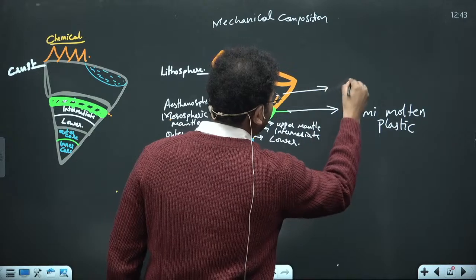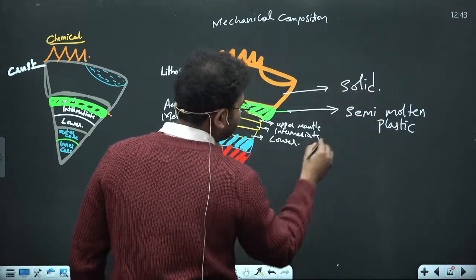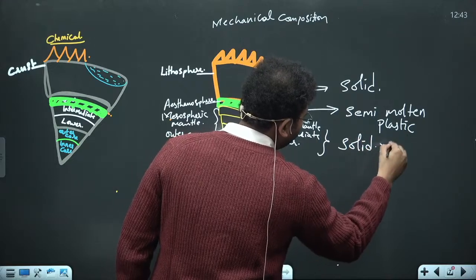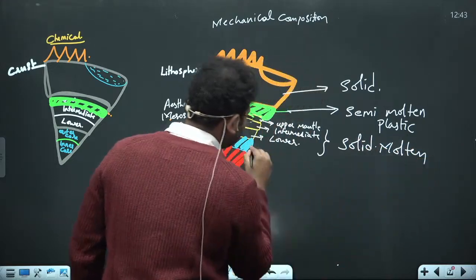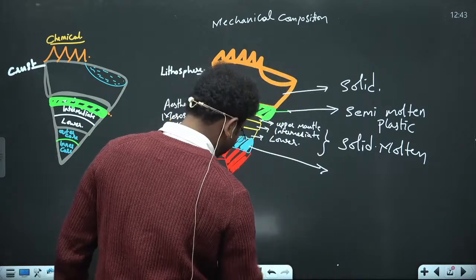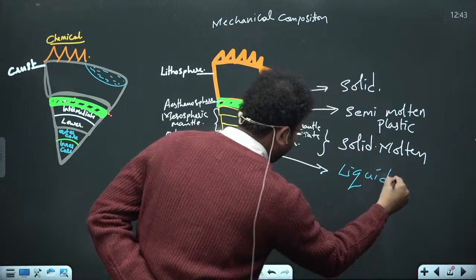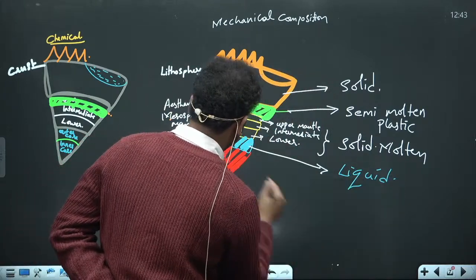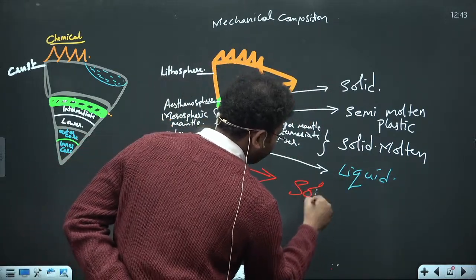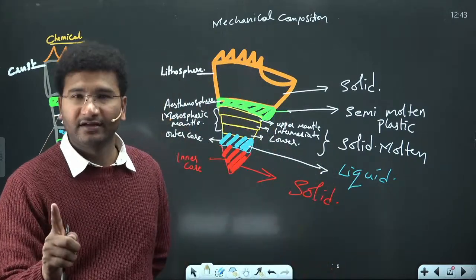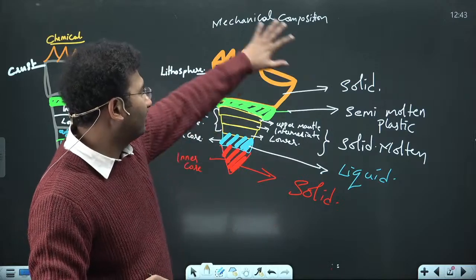This is solid, and this is again solid, molten solid, and this is liquid, and the outer core which is there, the inner core which is there, again solid. Now why is this solid? It is the concept of purity, right? You got this? Now let us look into this.